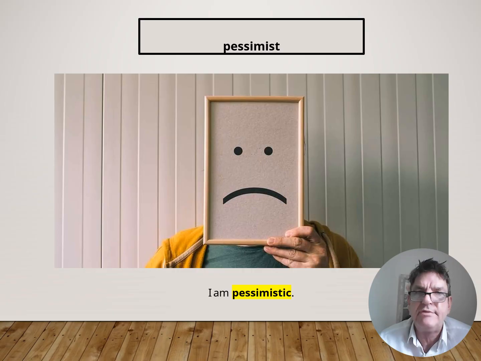Pessimistic. Sorry, pessimist. So this is just the word pessimist. So I am pessimistic. Do we know the opposite of pessimistic?